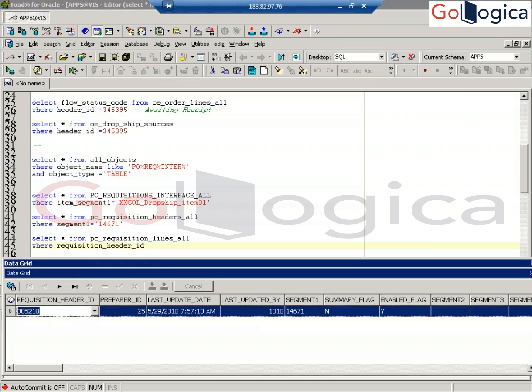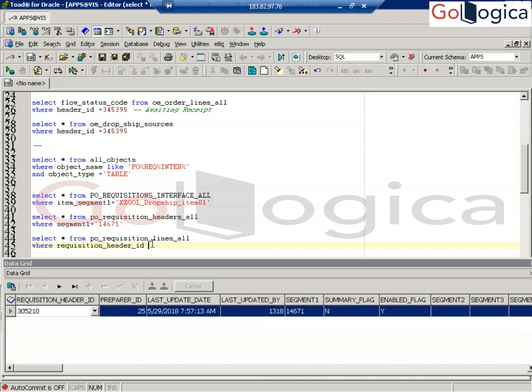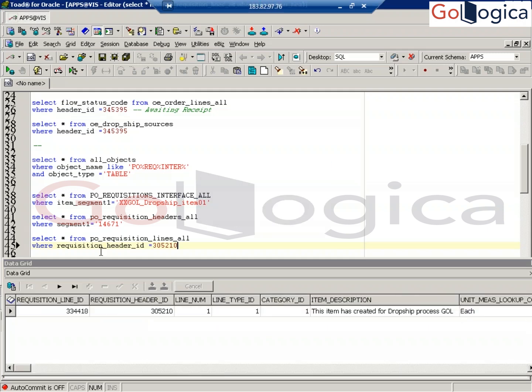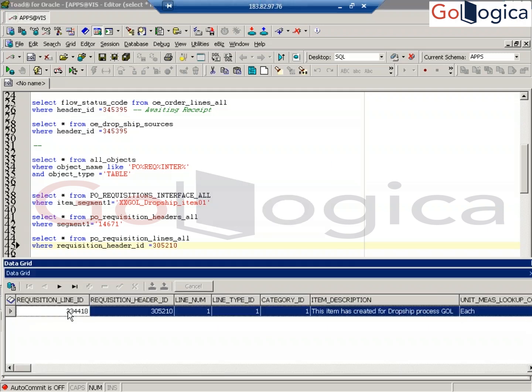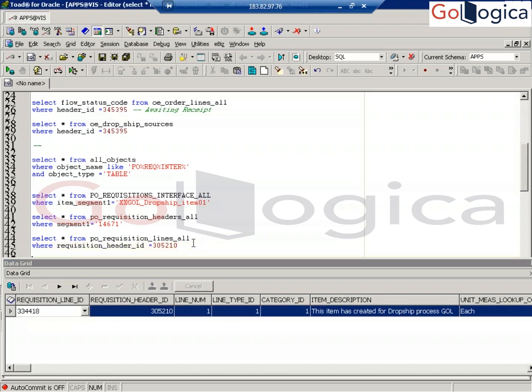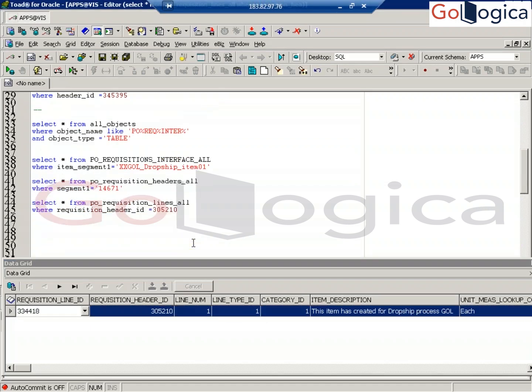Okay. Next you can go to this. Right, this is the line information. You can find the distribution information also. Now then go to PO distribution all. Distribution all.